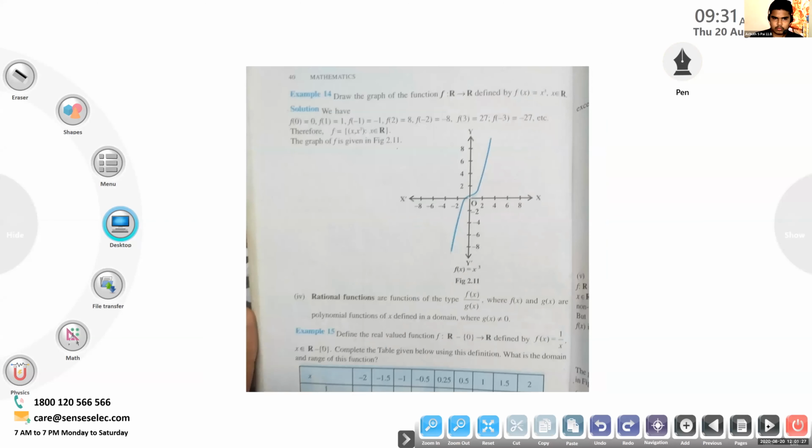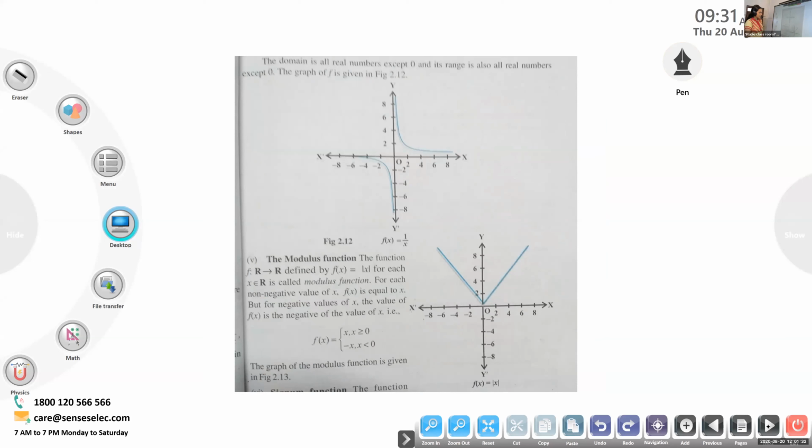Okay, this is the graph. Can you see the graph on the board, children? Let f from R to R be defined by f of x is equal to modulus of x. For each non-negative value, f of x will be x. But for negative values, the value of f of x is the negative of that value of x. So f of x is x if x is greater than or equal to 0, and it is minus x if x is less than 0. And this is how the graph of modulus of x can be drawn. This is the graph of modulus of x.